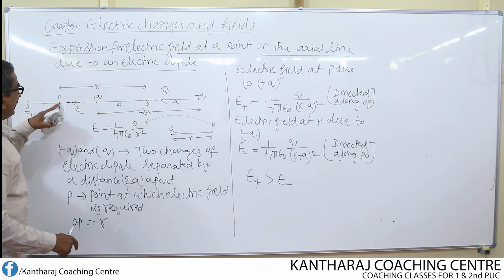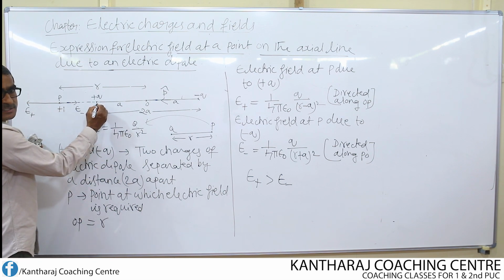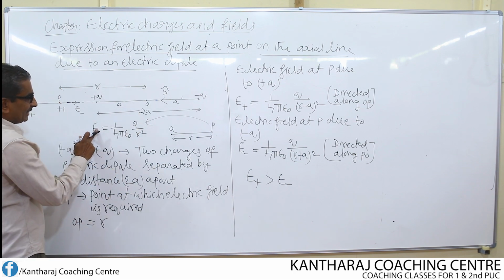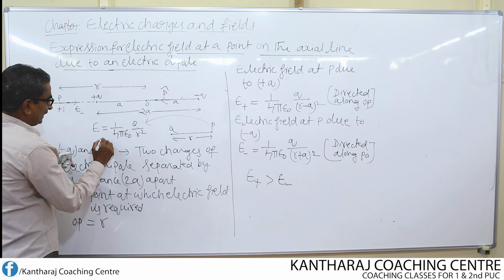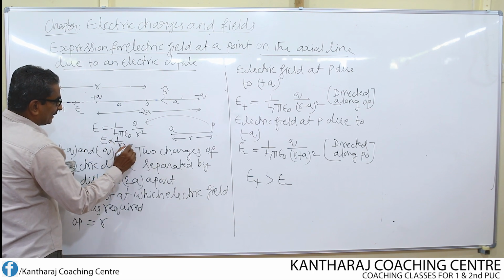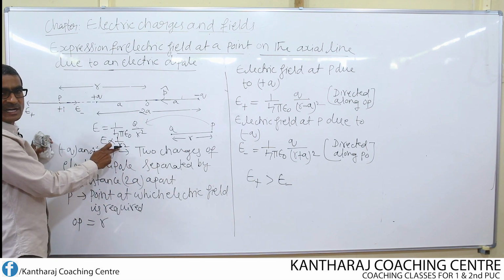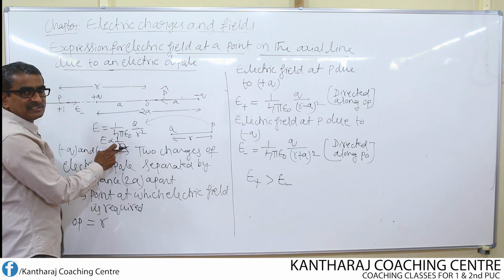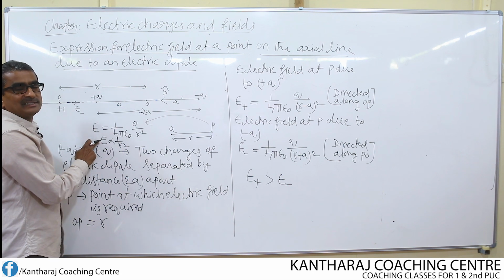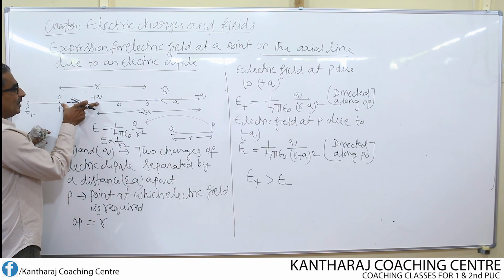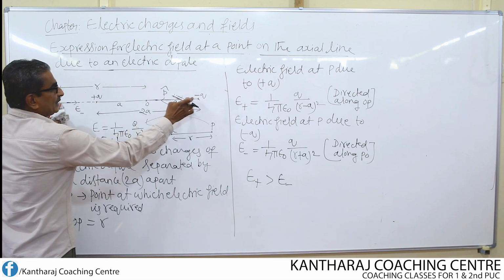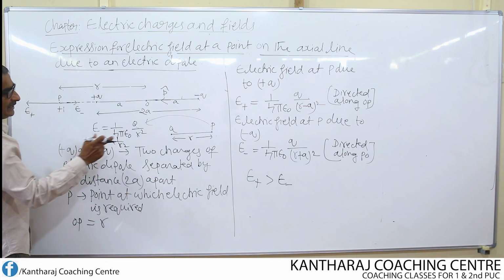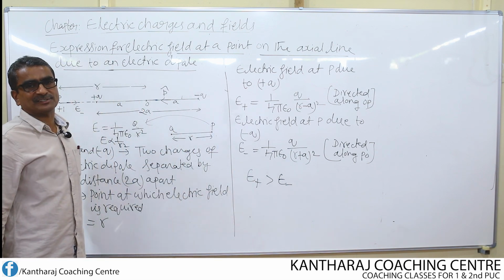Why? The point P is very close to the positive charge, whereas the point P is far away from negative charge. According to this equation, E is inversely proportional to R square. Means if the distance between the charge and the point where field is to be determined goes on increasing, then electric field goes on decreasing. So it's a very small distance, therefore field is large. From here to here, the distance is very large, therefore field is small. That is why E plus is greater than E minus.